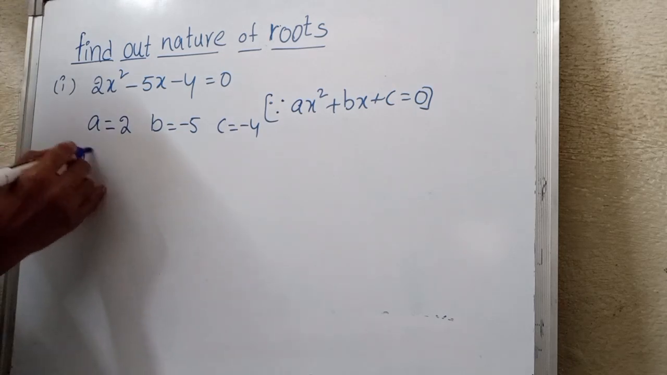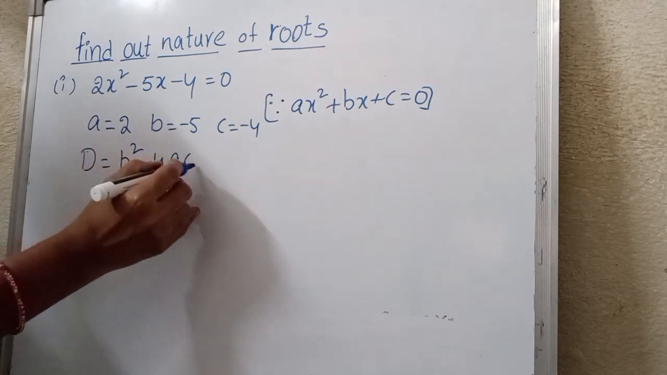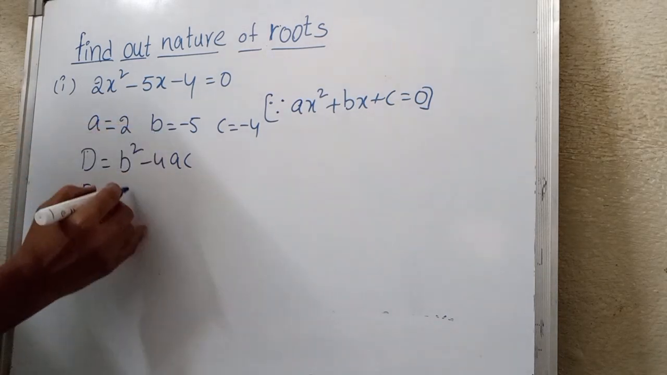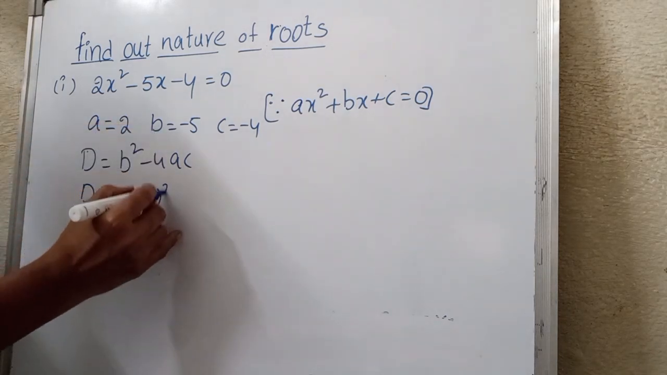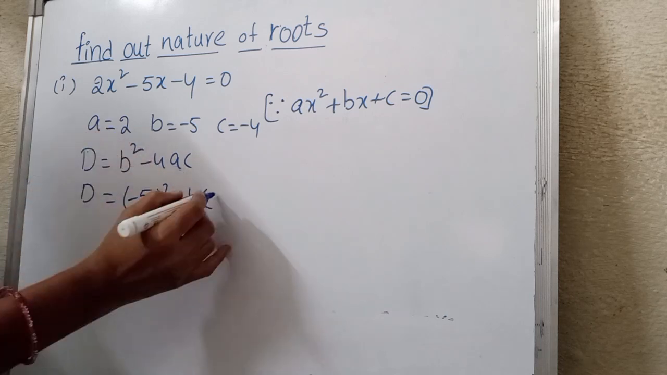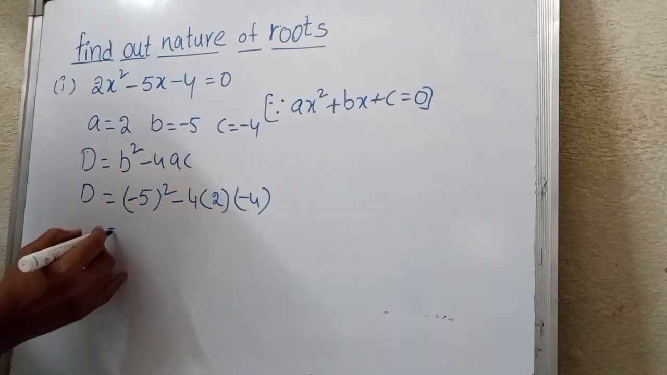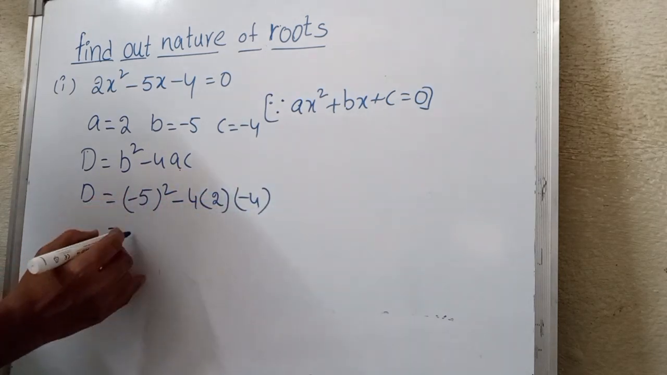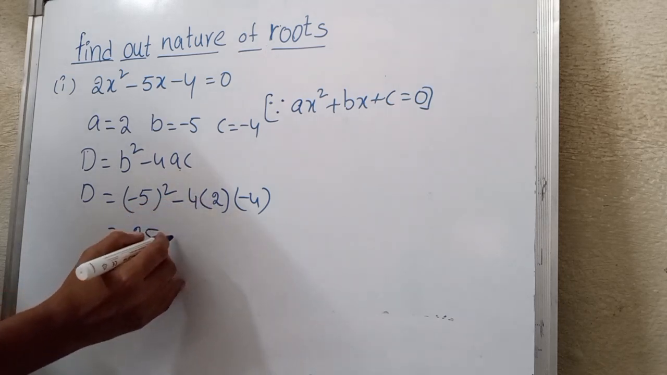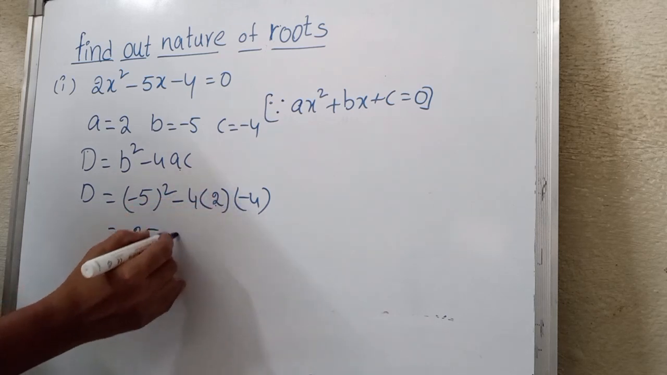Therefore, the discriminant is equal to b² - 4ac. Then D = (-5)² - 4 × a is 2 and c is -4. Then (-5)² is 25 minus 4 into 8. 4 2s are 8, 8 4s are 32. Minus into minus is plus.